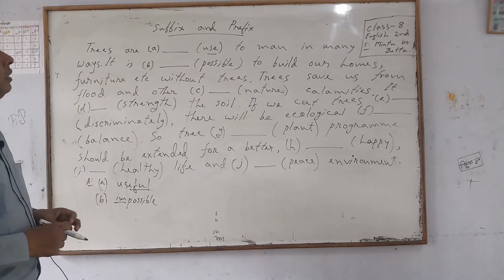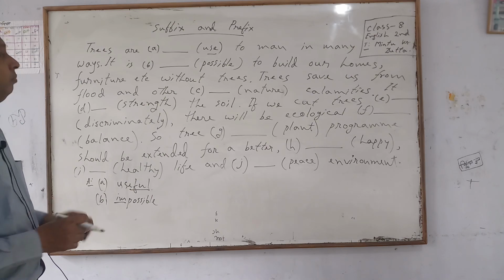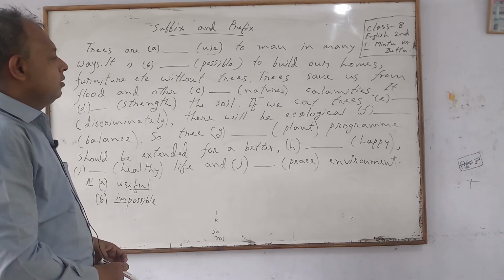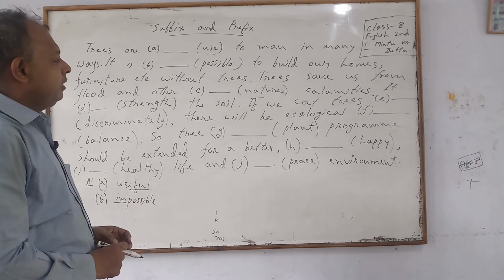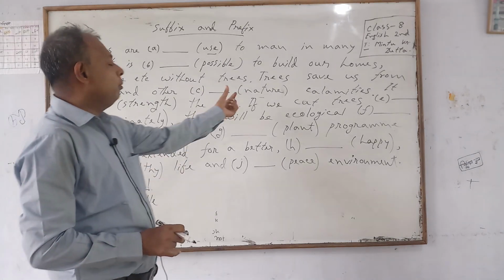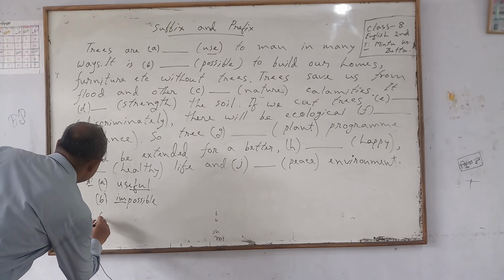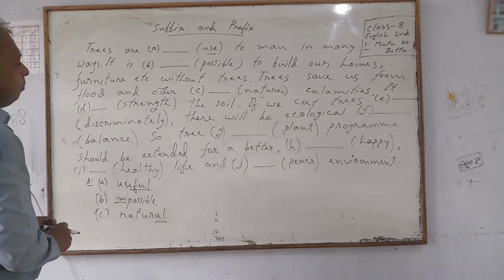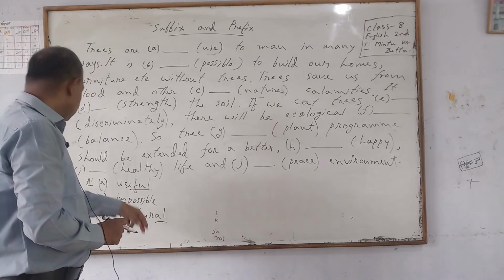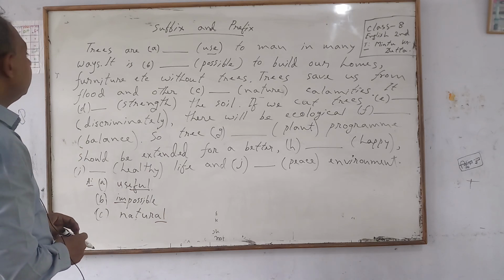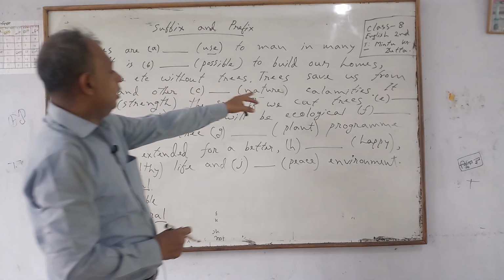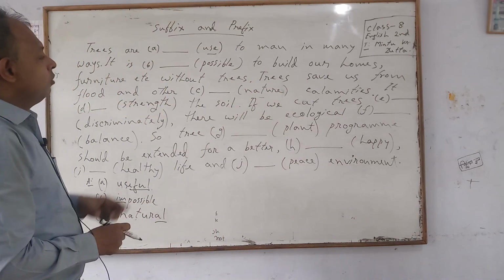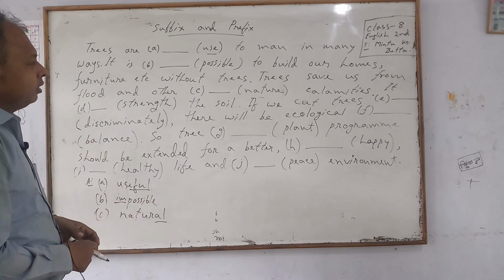Number C gap, trees save us from flood and other nature. I think nature plus AL, natural. If you add the suffix AL, then the meaning of the word will be clear, that is natural. So, what will be the meaning? Look at the board. Trees save us from flood and other natural calamities. Full stop. So, the meaning of the line is clear.